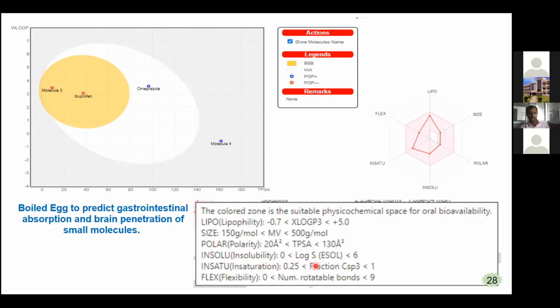Insolubility, log S, should be 0 to 6. Saturation, that is fraction of sp3 carbons, should be 0.25 to 1. And flexibility, based on the number of rotatable bonds, should be between 0 and 9. If the compound obeys these parameters, then the drug has good oral bioavailability.